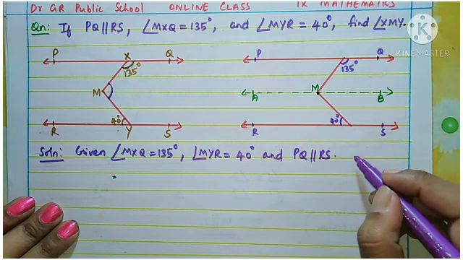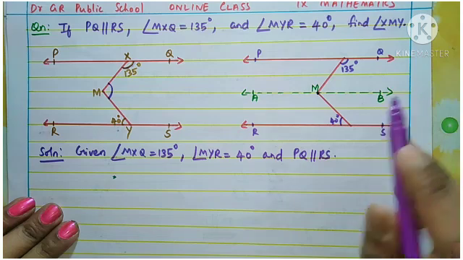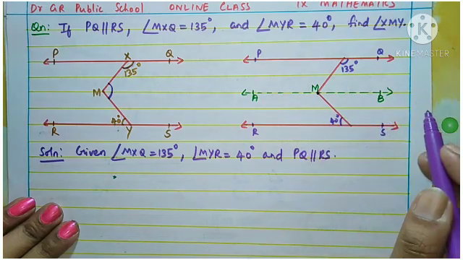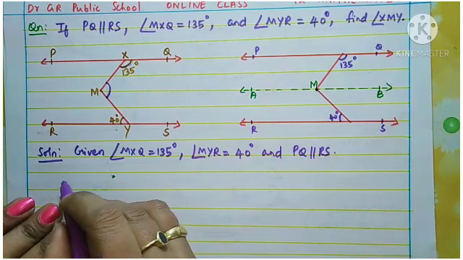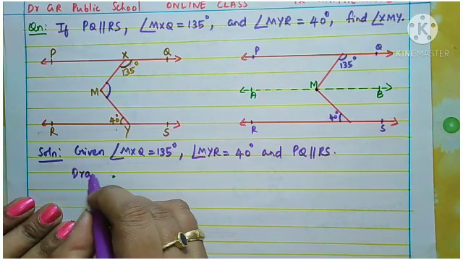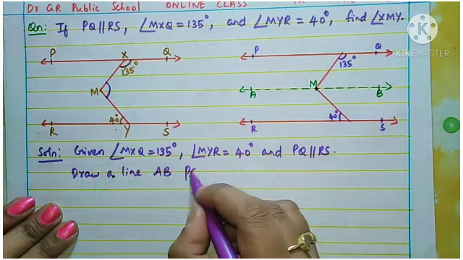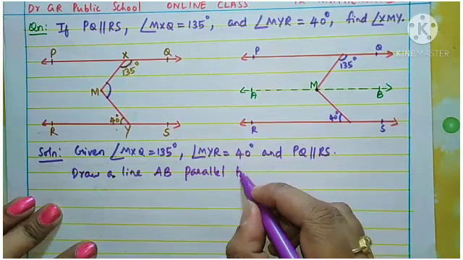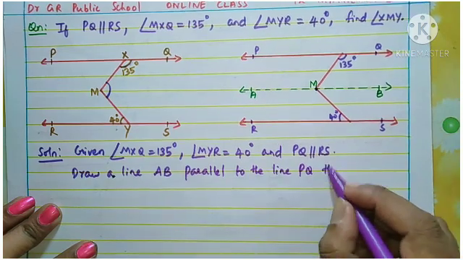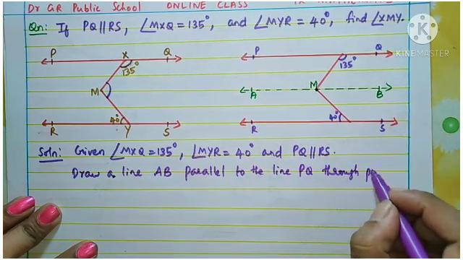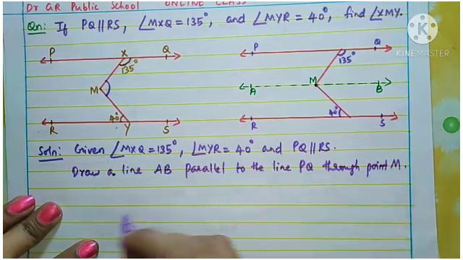What result did we study, children? Yes, lines which are parallel to the same line are parallel to each other. So what is the construction? Draw a line AB parallel to the line PQ through point M. This is the construction we are doing.